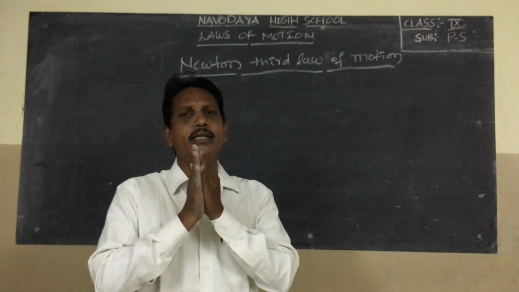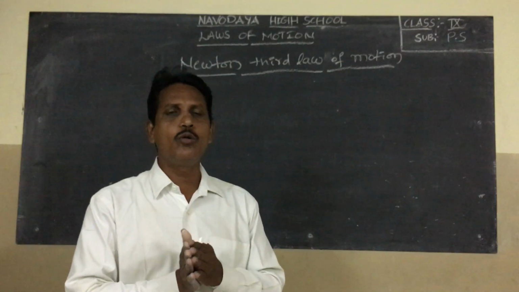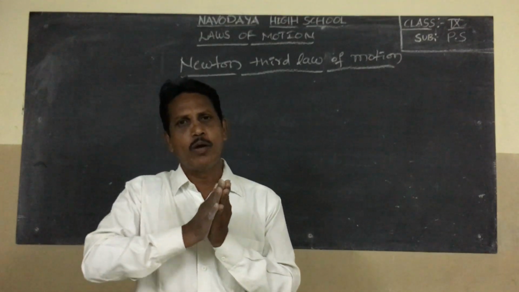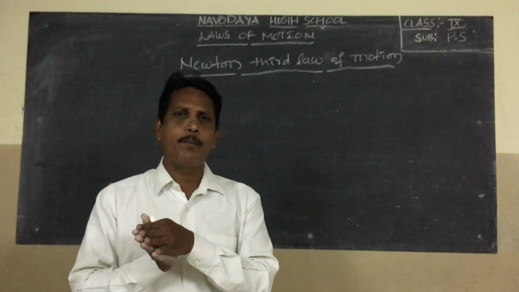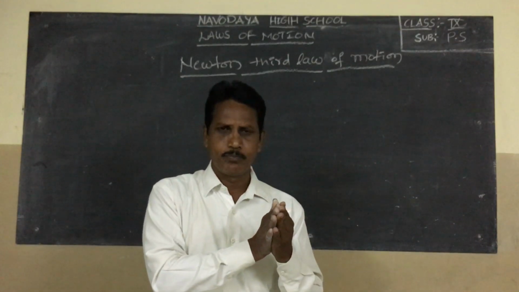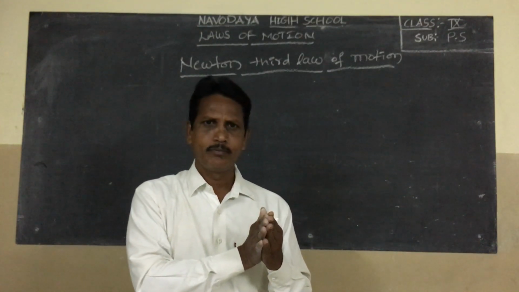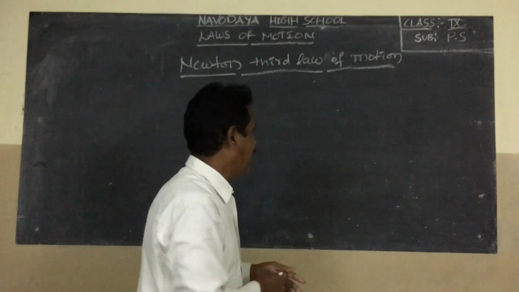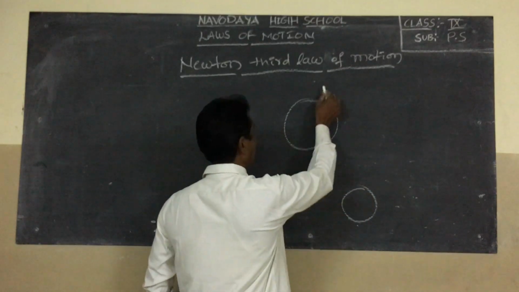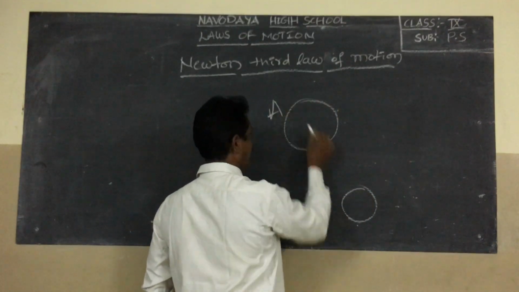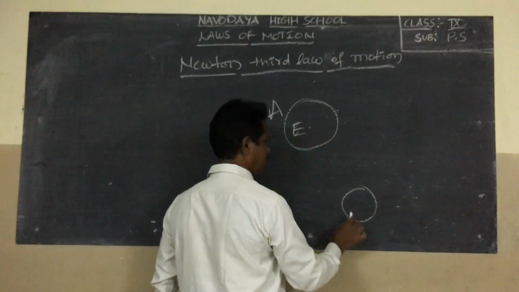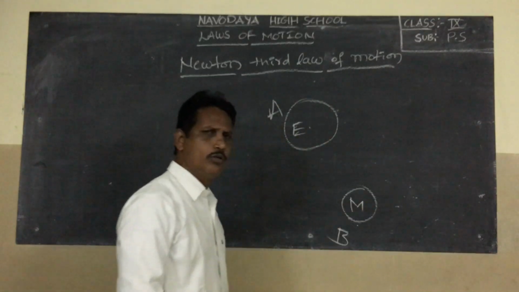Two bodies are in contact. One body applies force in one direction, and the other body applies the same magnitude of force in the opposite direction. Here object A, object B. For example, Earth and Moon.